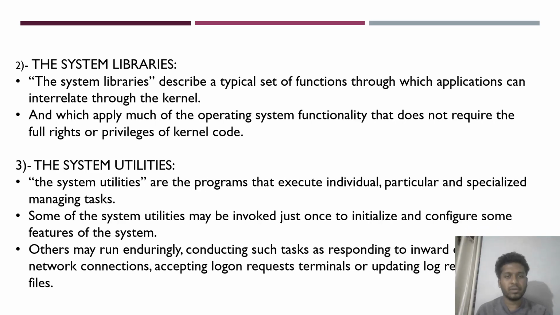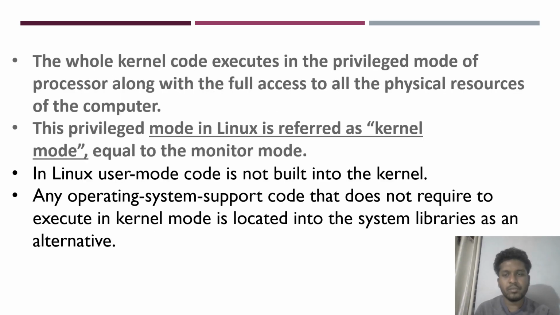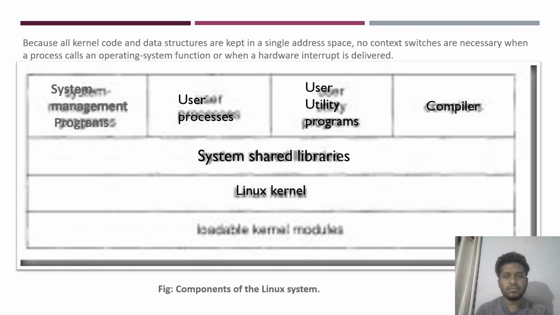Next one, the system libraries. The system libraries define a standard set of functions through which applications can interact with the kernel. The next one, system utilities. The system utilities are the programs that execute individual, specialized management tasks. The whole kernel code executes in privileged mode. The privileged mode in Linux is referred to as kernel mode. In Linux, user mode code is not built into the kernel. This figure indicates the components of the Linux system.